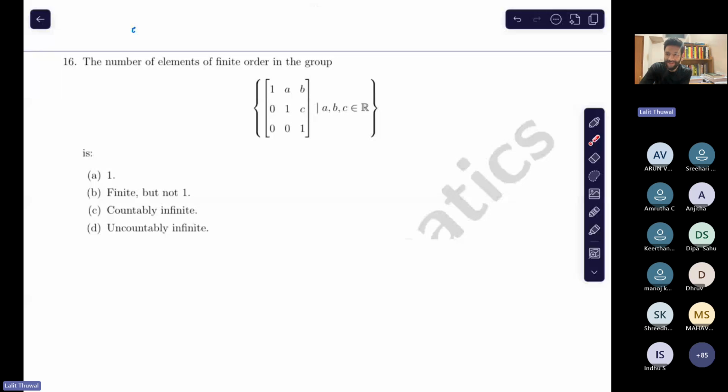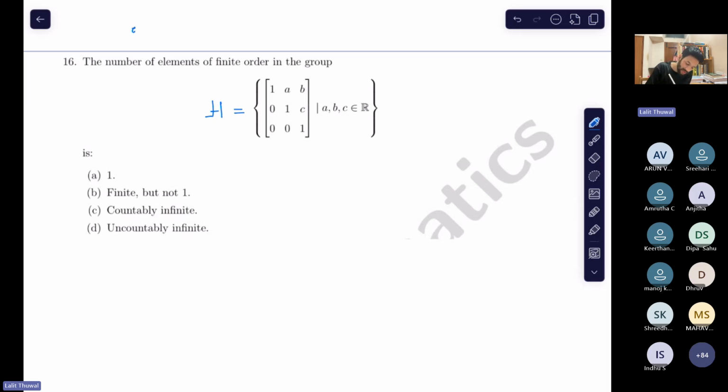I will ask some interesting questions after this. Once you solve this question, what does it say? The number of elements of finite order in this group, let me denote it by H. The first option says it is 1, the second says they're finite but not 1. 1 is always there, okay? The third says countably infinite, only countably many elements have finite order. The last one says uncountably many elements have finite order.